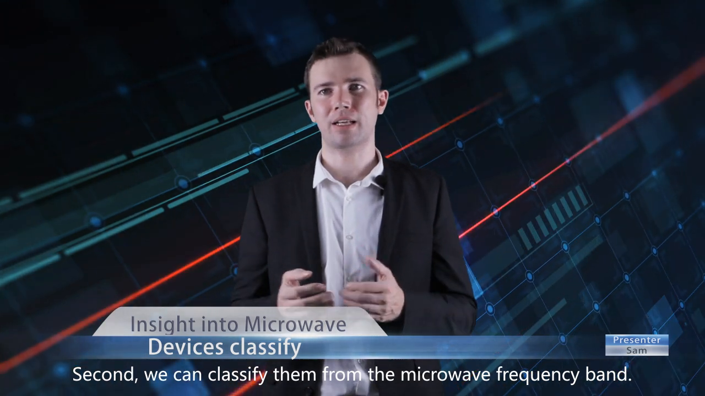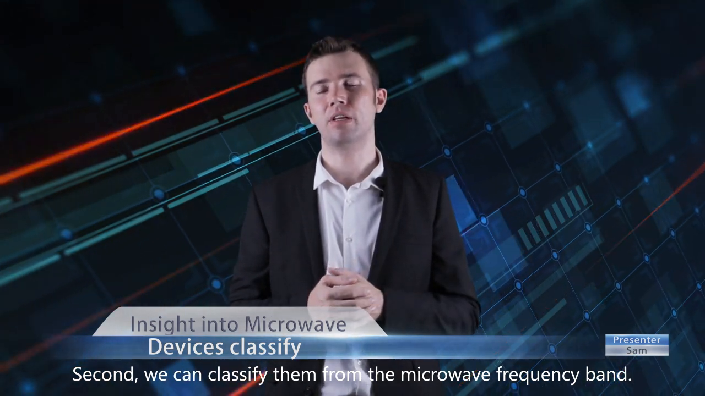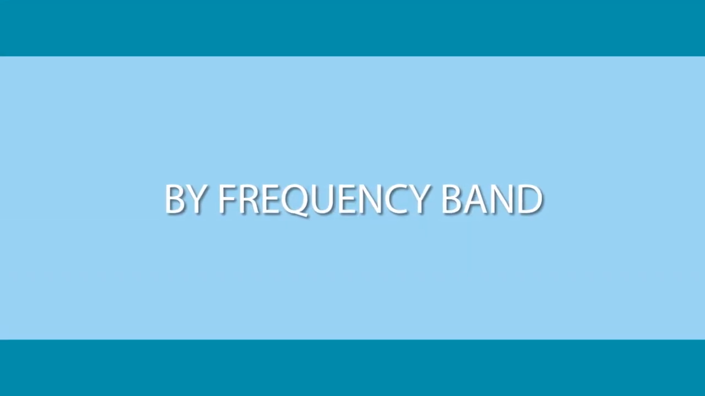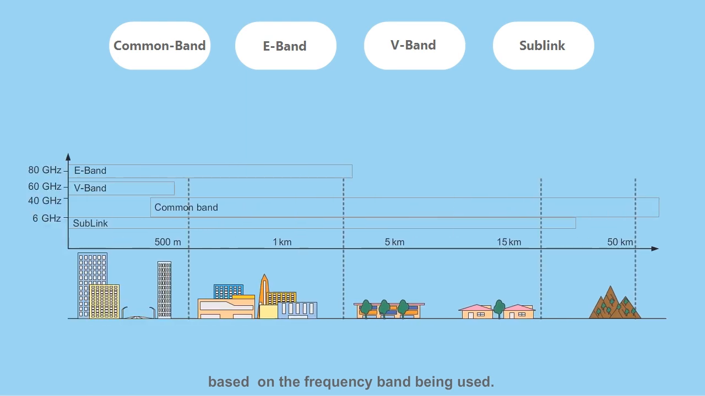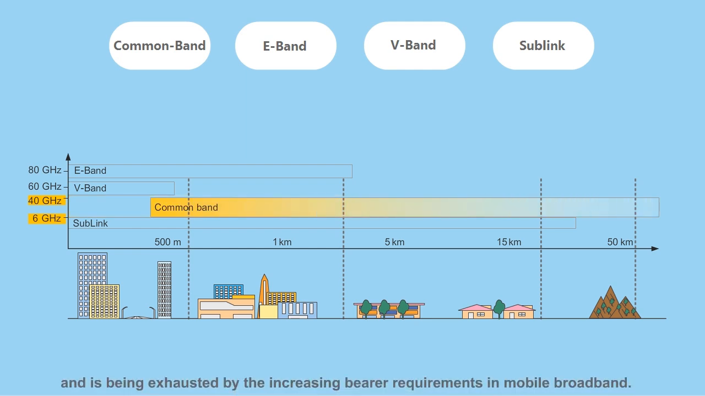Second, we can classify them from the microwave frequency band. Microwave equipment can further be categorized into common band, E-band, V-band, and sublink, based on the frequency band being used. Common band typically includes the 6 to 42 GHz range and is being exhausted by the increasing bandwidth requirements in mobile broadband.